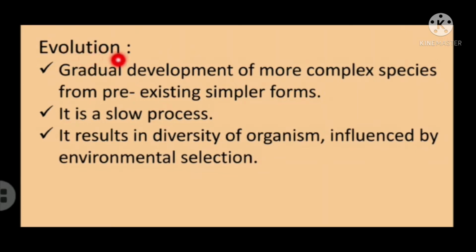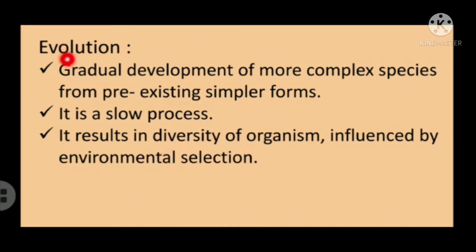First of all, what is evolution? Evolution is formation of complex species from the simpler form. So, from already existing simpler form, how complex species are formed, that is called evolution. And this evolution does not happen all of a sudden. It's a very slow process, and because of evolution, diversity of organisms happens. So, diverse organisms are produced because of evolution, and this is influenced by the environmental factor, that is, evolution is influenced by the environmental selection.